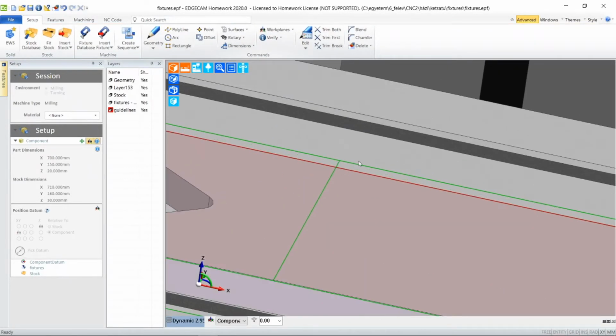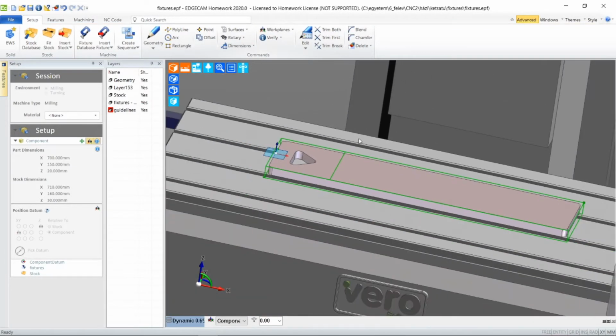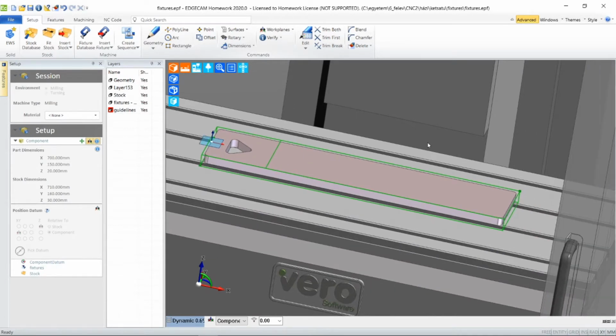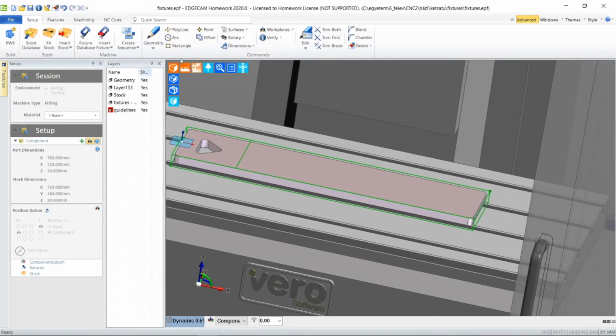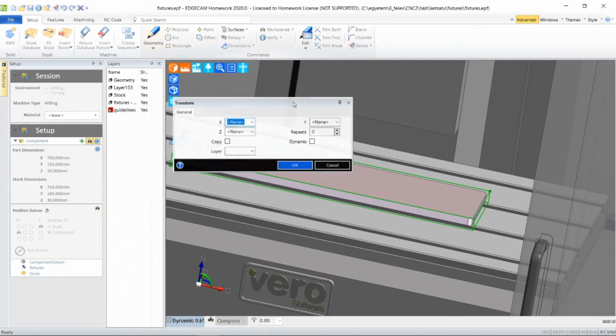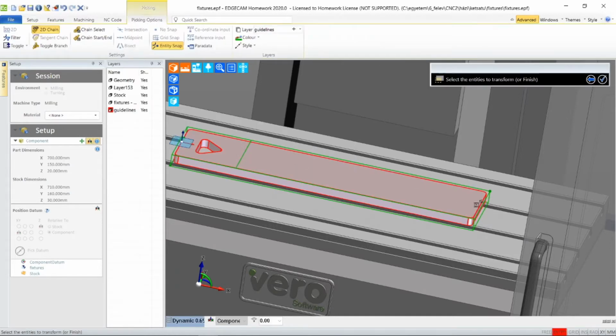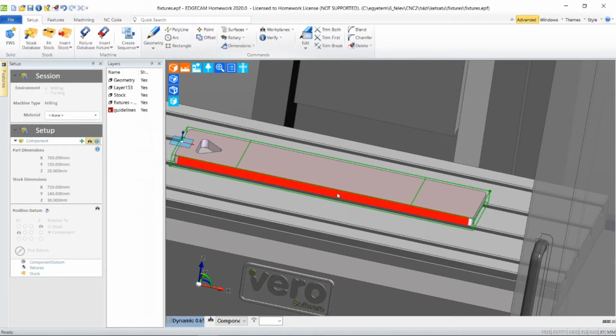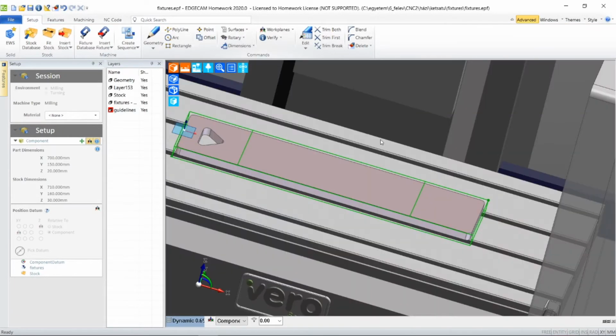As you can see, here is our line. I'm repeating this operation on the other side of the part. The only difference is I'm translating it with negative 150 millimeters in direction X. We have the grid lines.